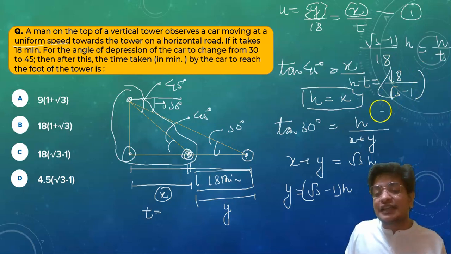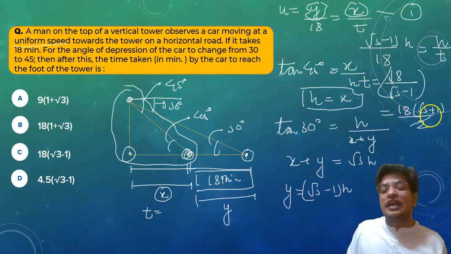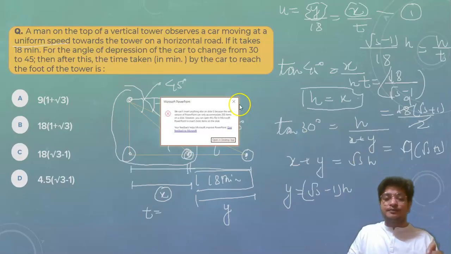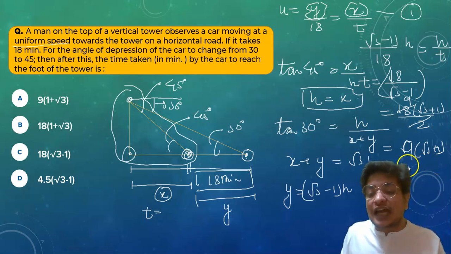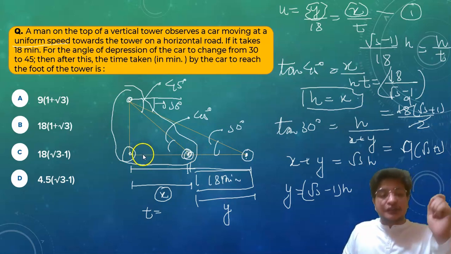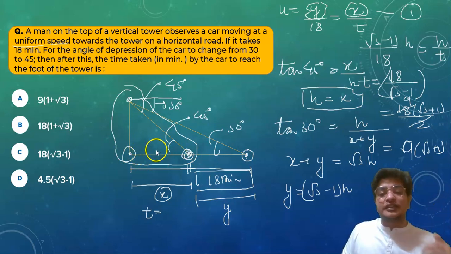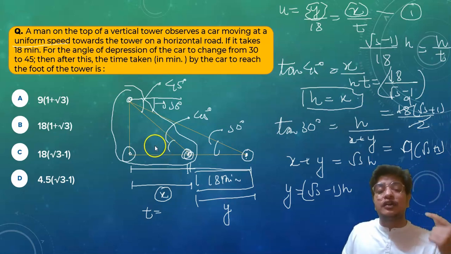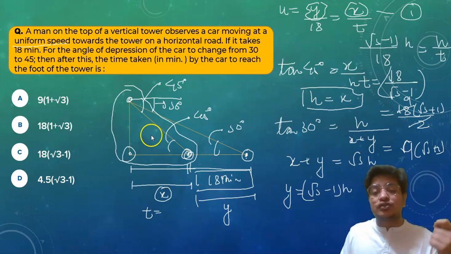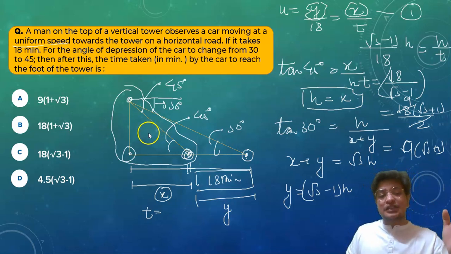Now if I rationalize this, I will get 18 upon root 3 plus 1 upon 2. If I cancel 2 with 18, we will get 9. So here the answer is 9 times root 3 plus 1. Hope you understand this. This is the time taken from this point to this point. This is the basic question which we have already understood. This is how IIT JEE uses the concept of uniform speed in questions of height and distance. Hope you understand this question.